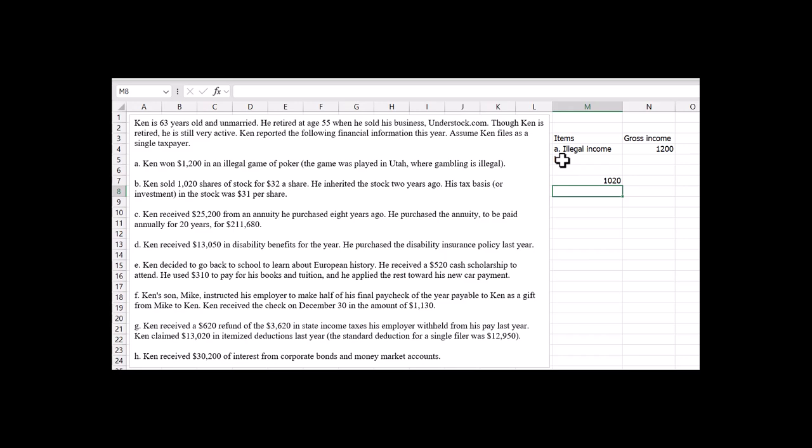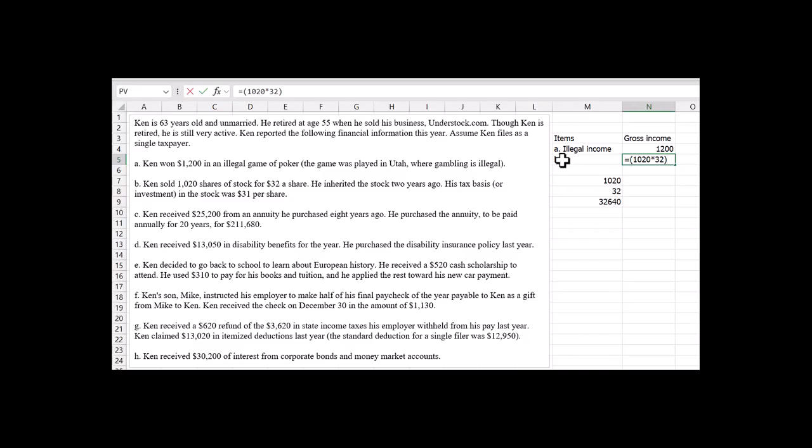He sold it for $32, so his proceeds would be 1,020 times 32, which is 32,640.